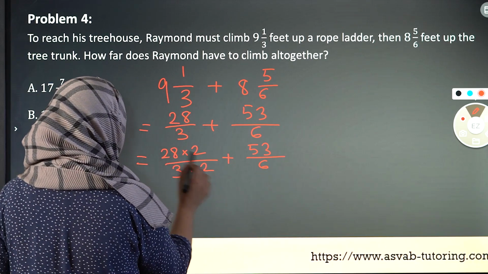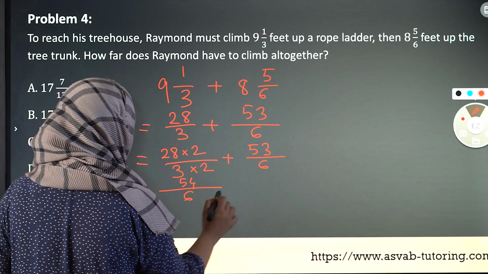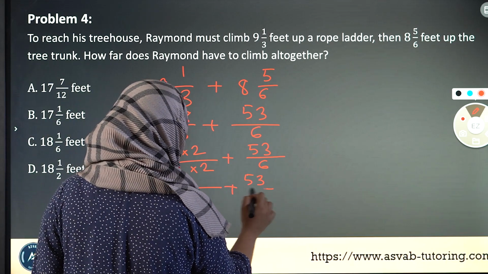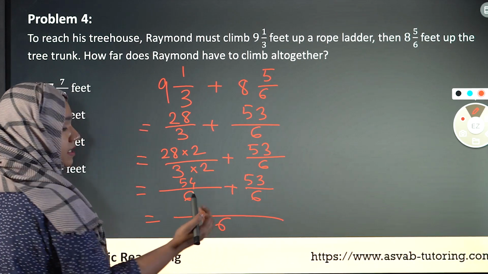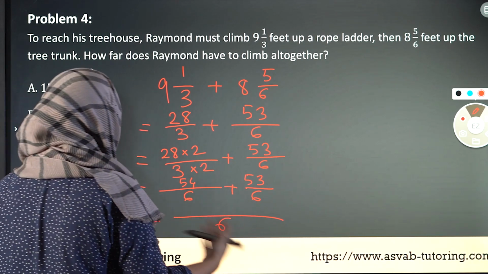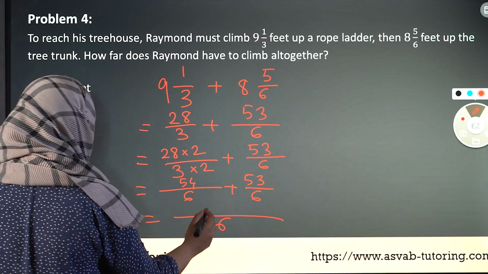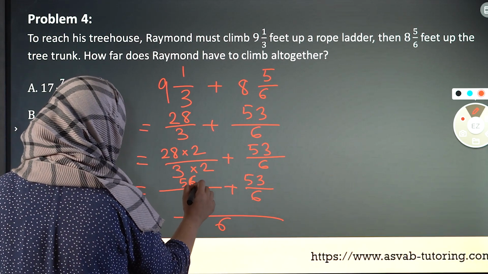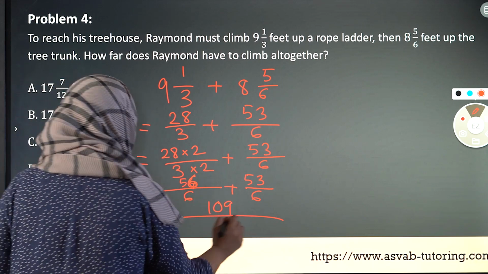Now, 28 times 2 is 56. 3 times 2 is 6. And then we have a 53 over here. So now 6 and 6 are going to be 6, as you can see. And the 56 and the 53 added up to each other is 109.